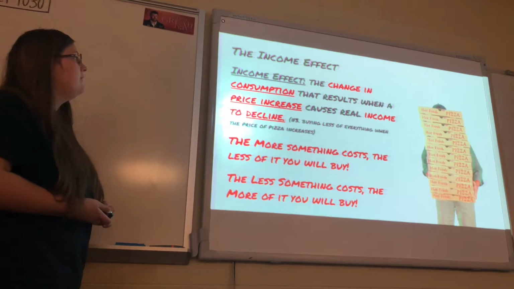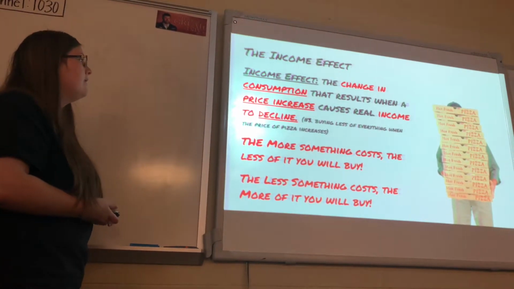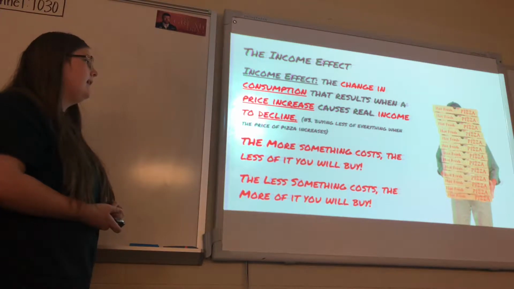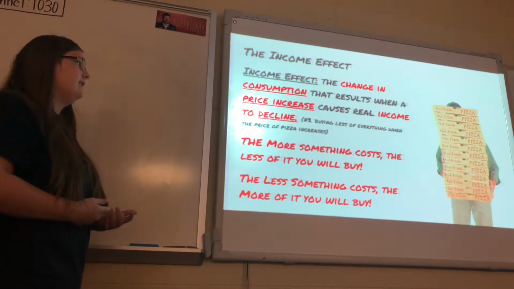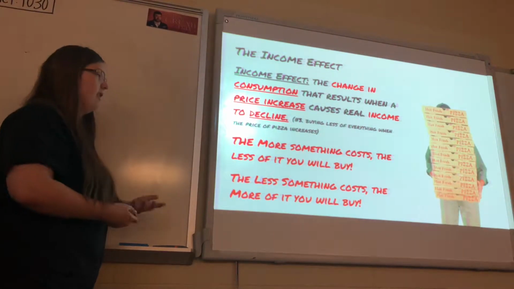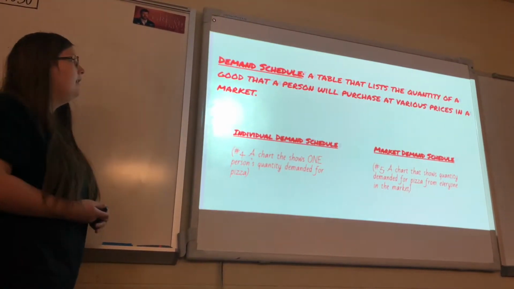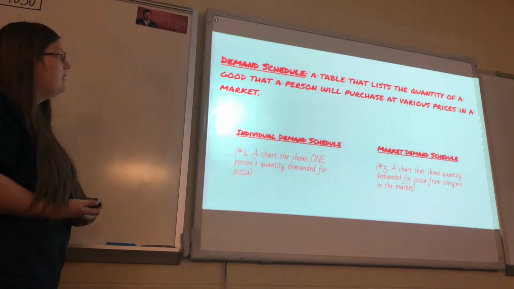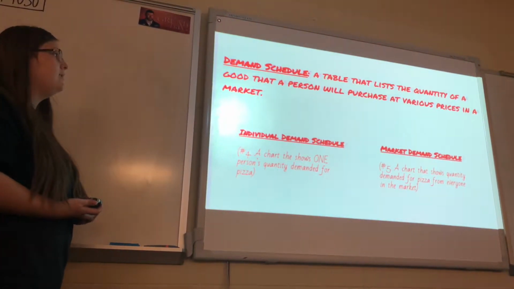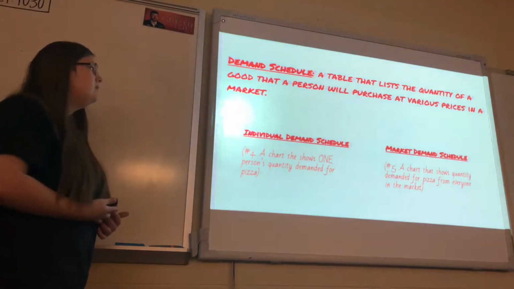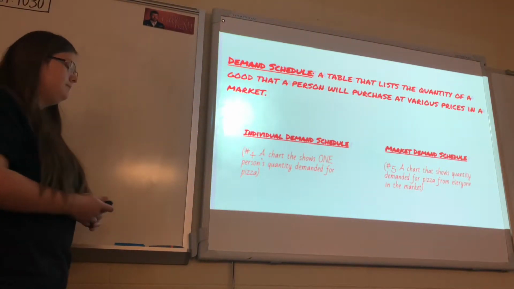The income effect. The change in consumption that results when a price increase causes real income to decline. The more something costs, the less of it you will buy. And the less something costs, the more of it you will buy. Again, following the example of pizza. A demand schedule is a table that lists the quantity of a good that a person will purchase at various prices in a market. And there's two types. There's individual demand schedule and market demand schedule.